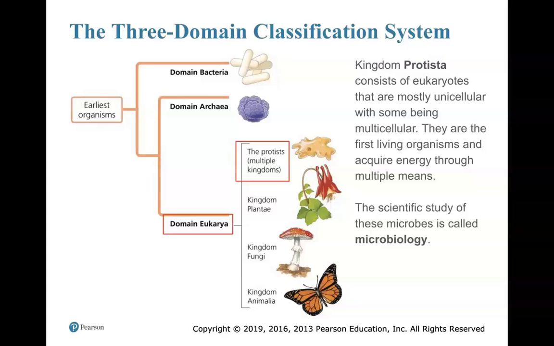Kingdom Protista are eukaryotes that are mostly unicellular. You can have some multicellular protists; I'll point them out. Most of them are unicellular though. They are the first living organisms to acquire energy through multiple means. So we can have a vast difference in the protist kingdom.